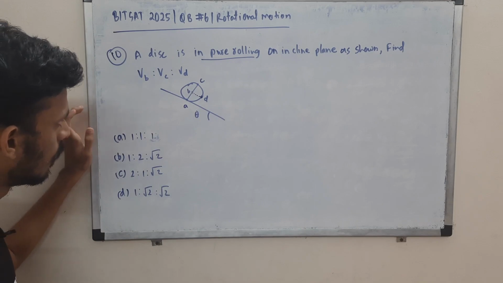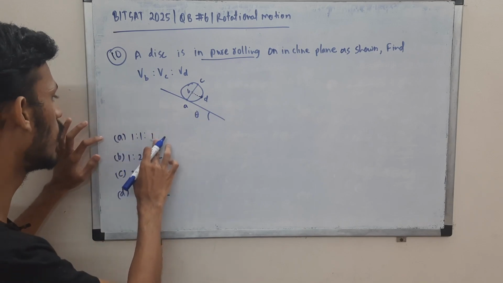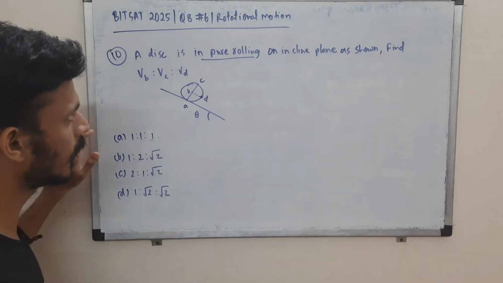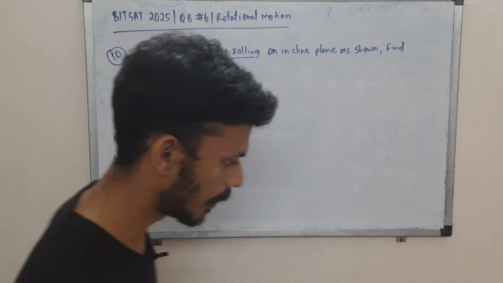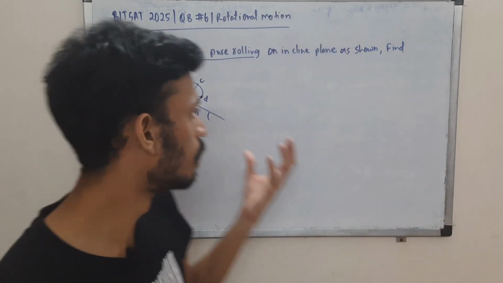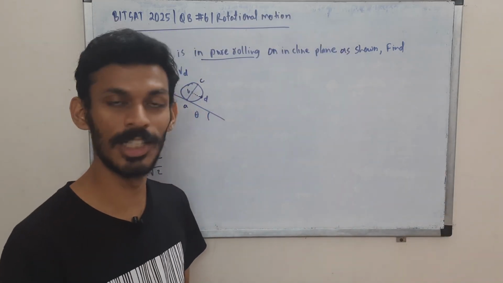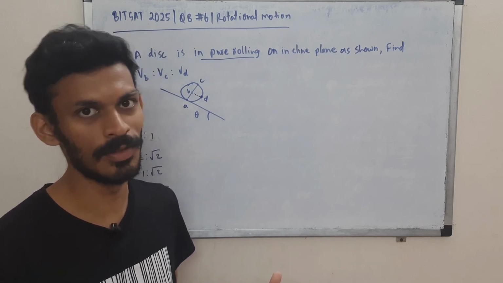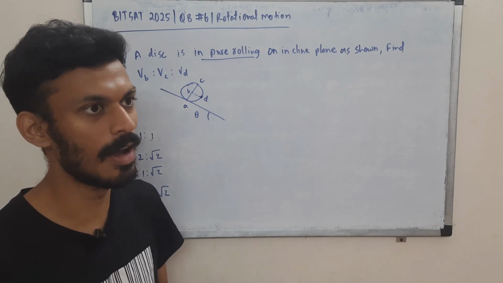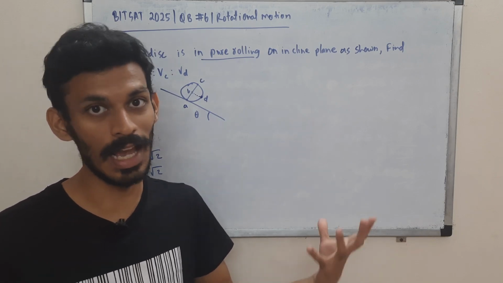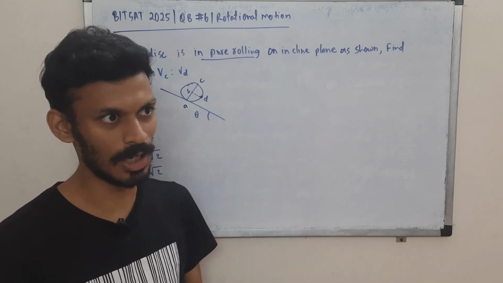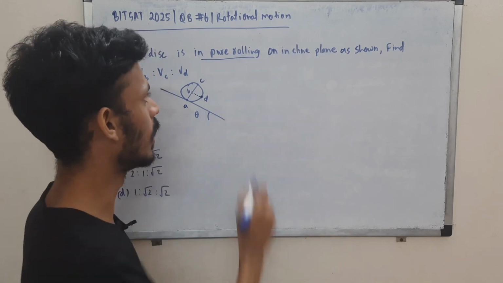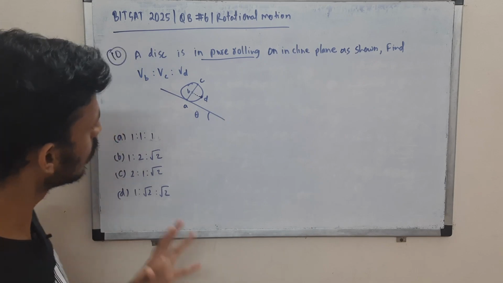Here it would have been 1:1:1 if there was no rolling, since the ball would have moved as a rigid body down the incline. In that case all the points would have had equal velocities, as in the case of a rigid body. But what is happening over here? Rolling, right? So each point will have a different velocity.